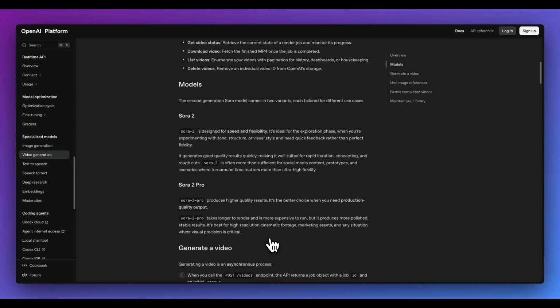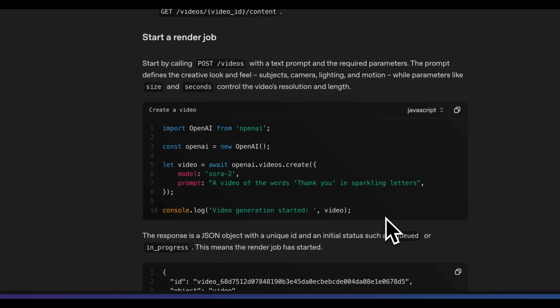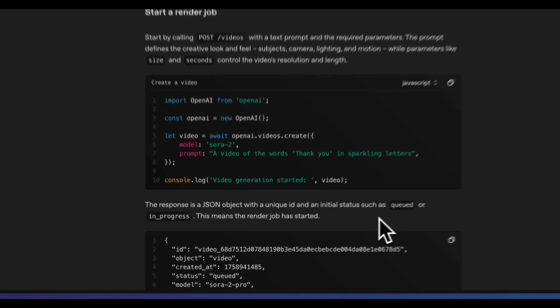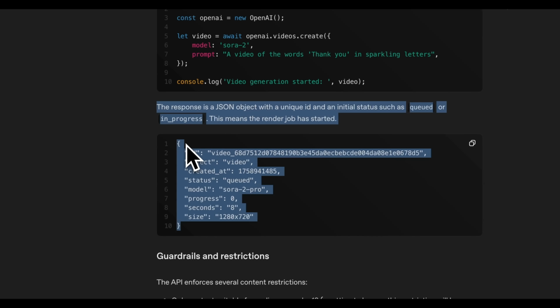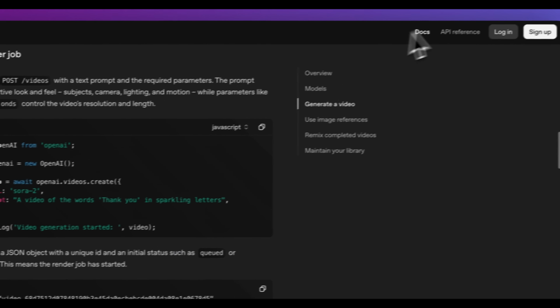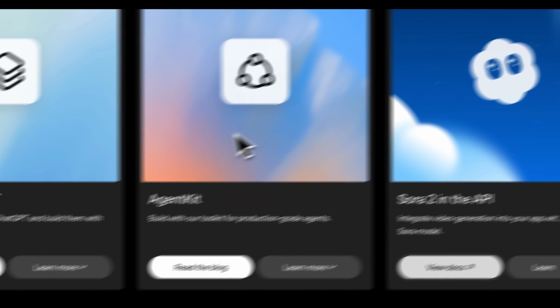So there is Sora 2 as well as Sora 2 Pro. It is as simple as selecting the model as well as passing in the prompt. And then once you submit the request, you'll be able to poll for the status of the generation. Now, obviously, this does take a little bit of time to generate the video, so just be mindful of that.